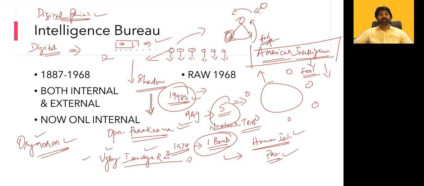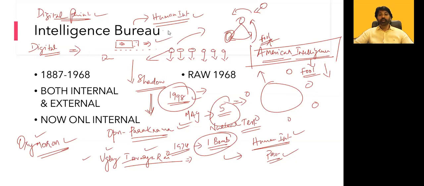In that manner, we started believing in it, and we became a leader in terms of human intelligence. Across the globe, human intelligence is very active. Now we have started giving importance to technical intelligence also, without diluting our human intelligence capacity.